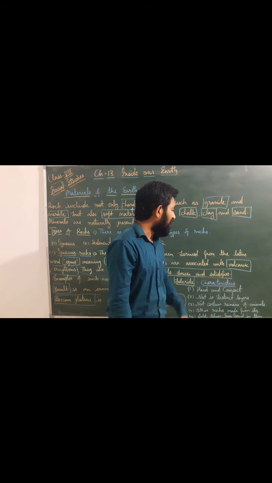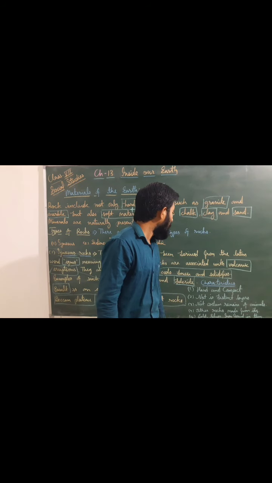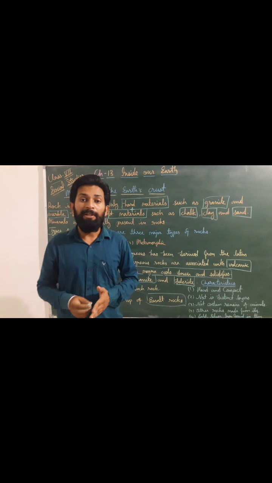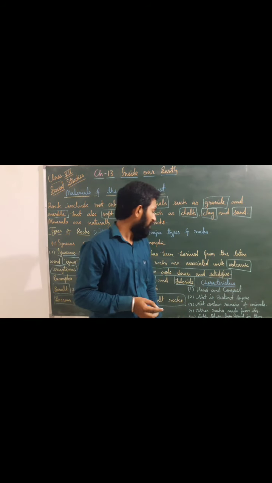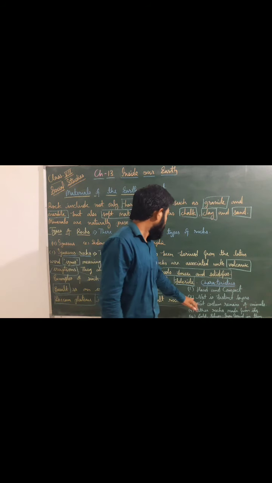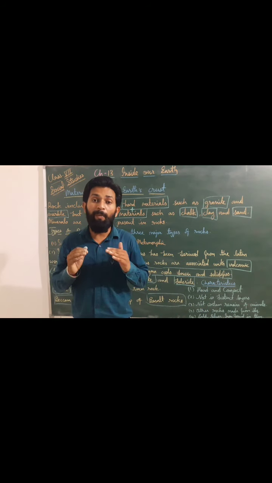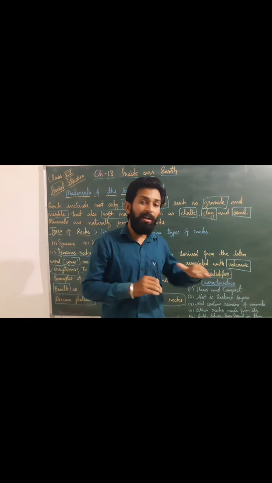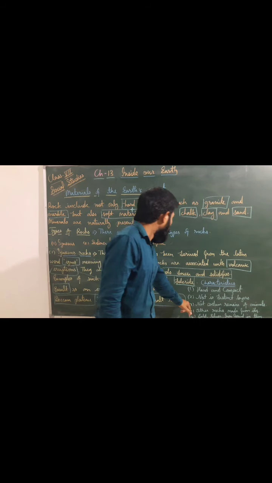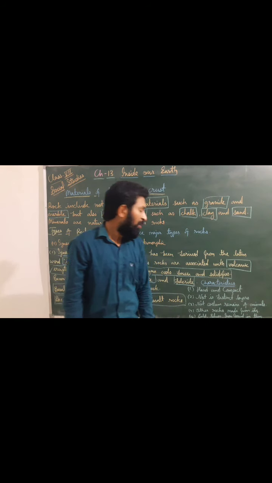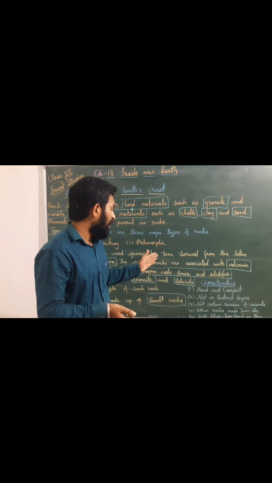Now we will discuss characteristics. What are the characteristics of igneous rock? The first one is hard and compact. Igneous rocks are hard and compact in structure. There is no distinct layer. We couldn't find any layers in this type of rock. It completely solidifies as a whole rock. They do not contain remains of animals. You couldn't find any remains of animals or plants in this type of rock.